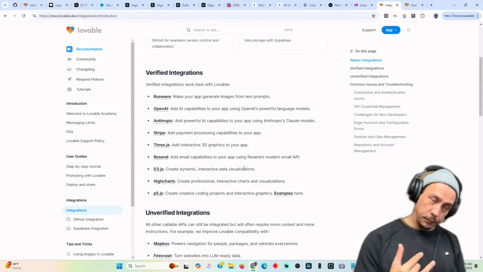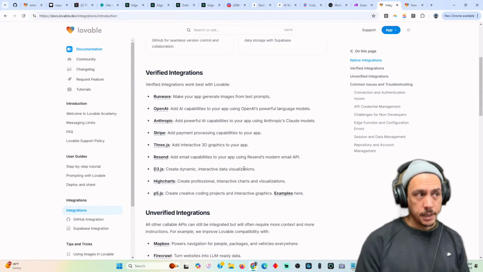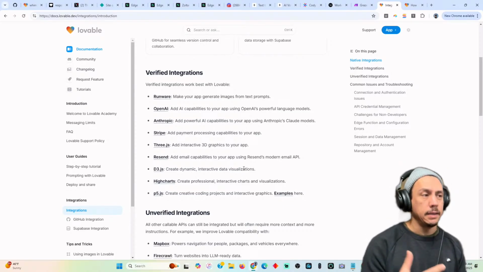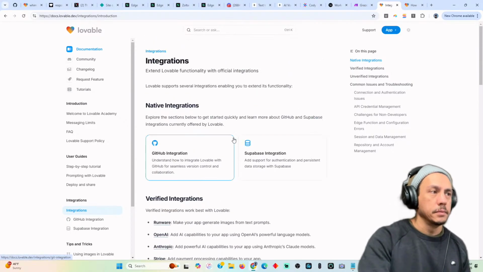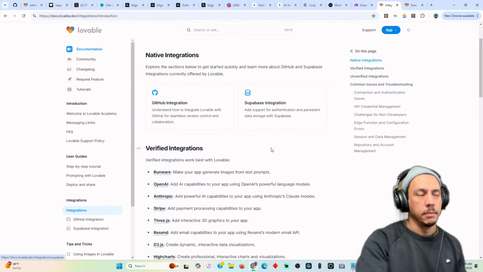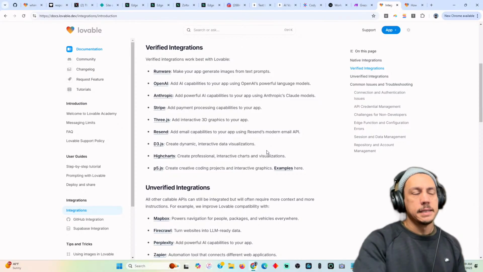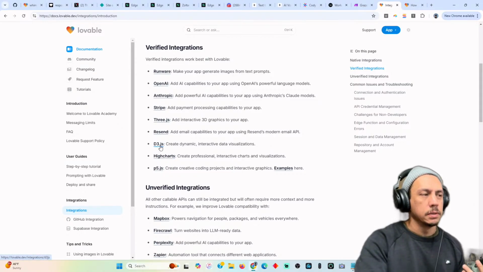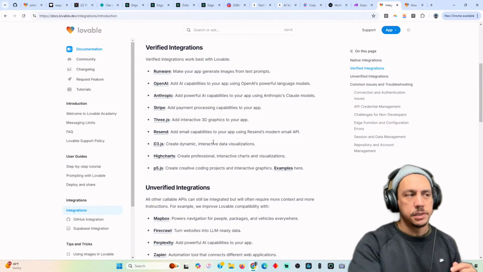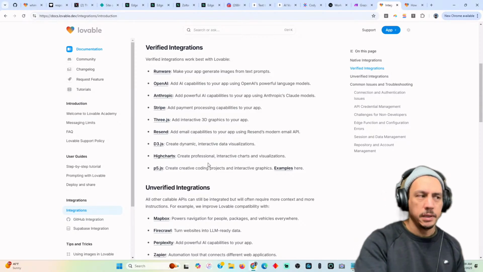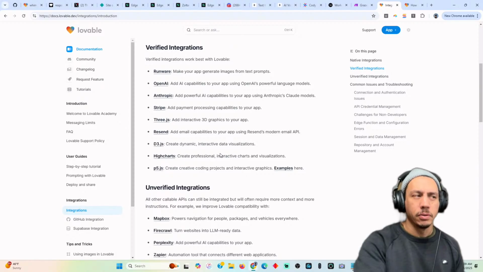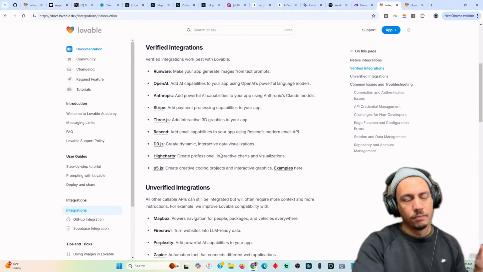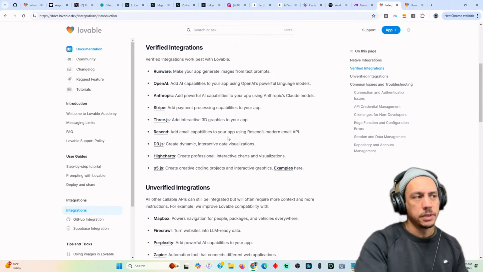OpenAI, pretty straightforward. Grab your key, configure, set up your secrets in terms of your OpenAI key in Supabase. The Supabase integration is straightforward, it's just almost native. So a lot of these things you can do. I haven't explored any of these other data visualization, D3JS or P5.js. Highcharts, maybe. I've stumbled across that just building out dashboards and stuff for metrics.